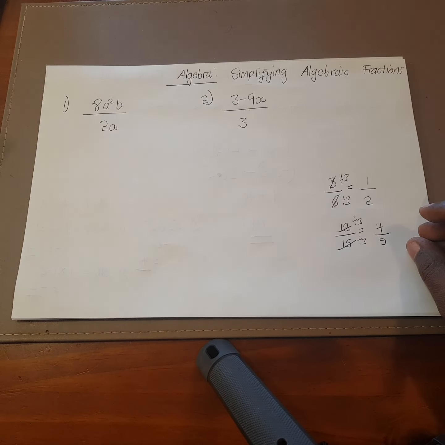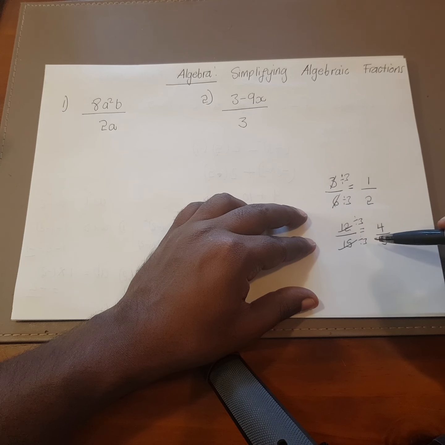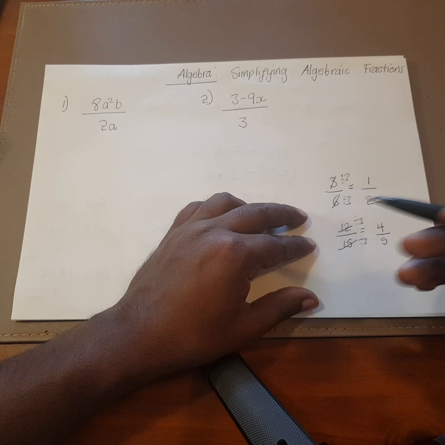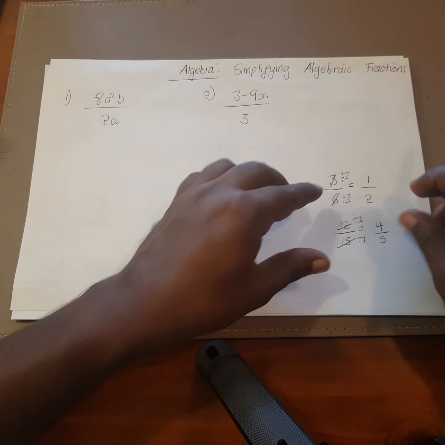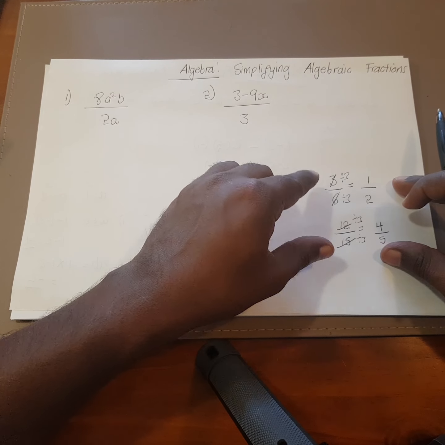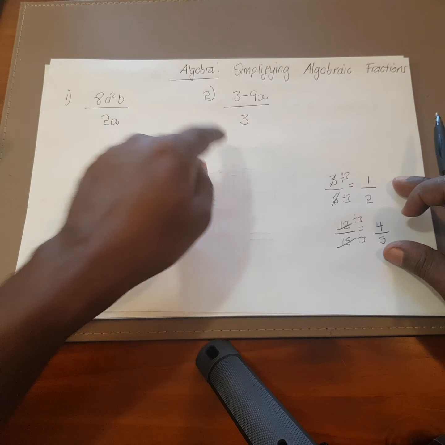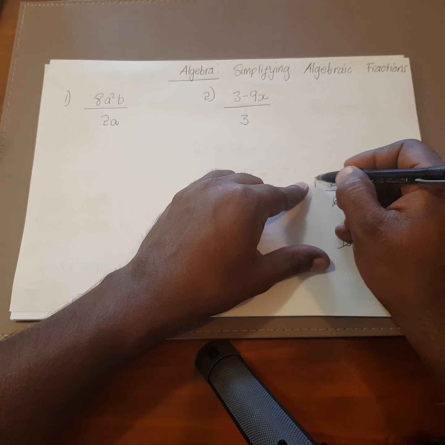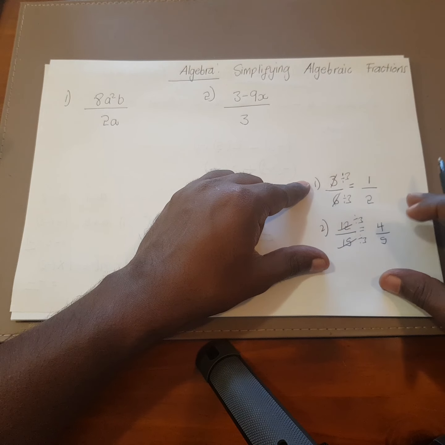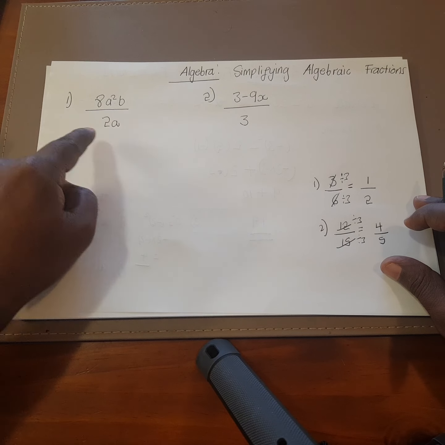Now when you're solving questions like this, you don't have to include what you're dividing it by, because it's assumed that you know you're dividing by it. But for beginners, it's important that we go through that. All right. So likewise, we're going to be using this concept and principle to solve questions 1 and 2. However, this is not exactly like that, because these two examples had pure numbers. It had just numbers. Whereas in this one here, you've got numbers and letters.